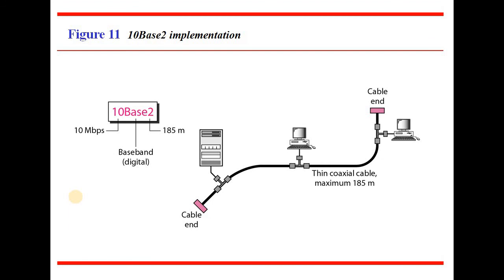10 base 2 implementation, where we are using a coaxial cable of maximum length 185 meters. 2 means 185 meters, base is baseband digital technology, and 10 is 10 Mbps of data. So this is the design of the 10 base 2 implementation.